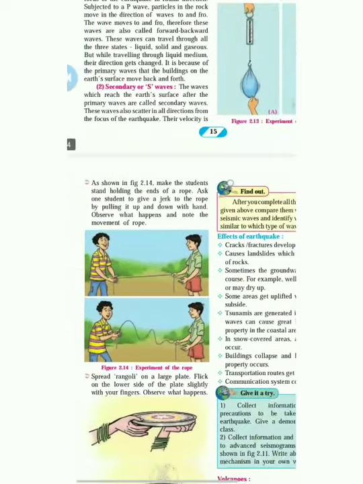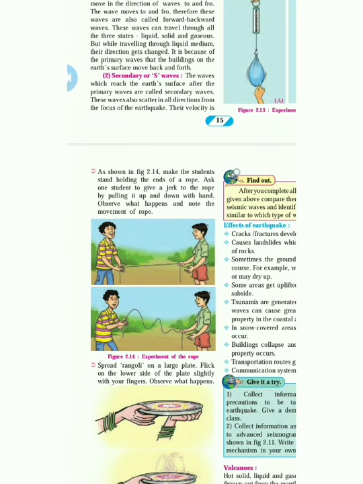Now see the diagram over here. These two boys are standing, holding a rope. See, this first one is very plain. When the second one started shaking it, we get waves like a mountain. So this is happening in the earth also.